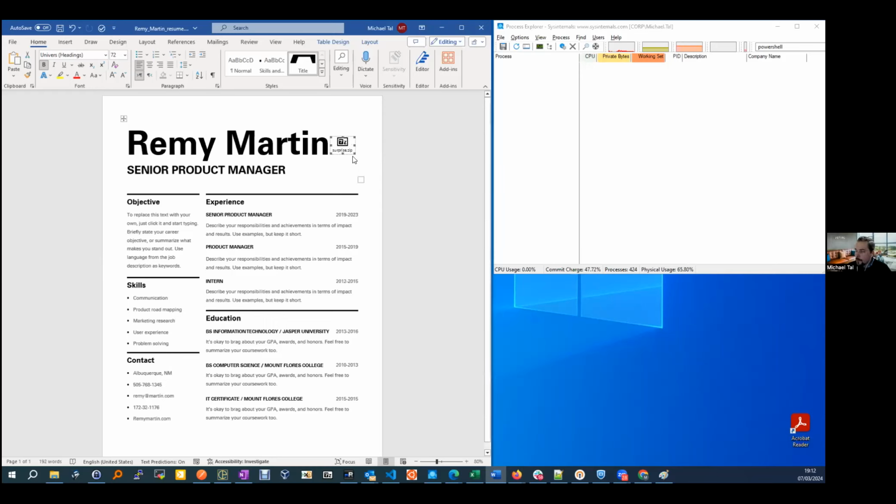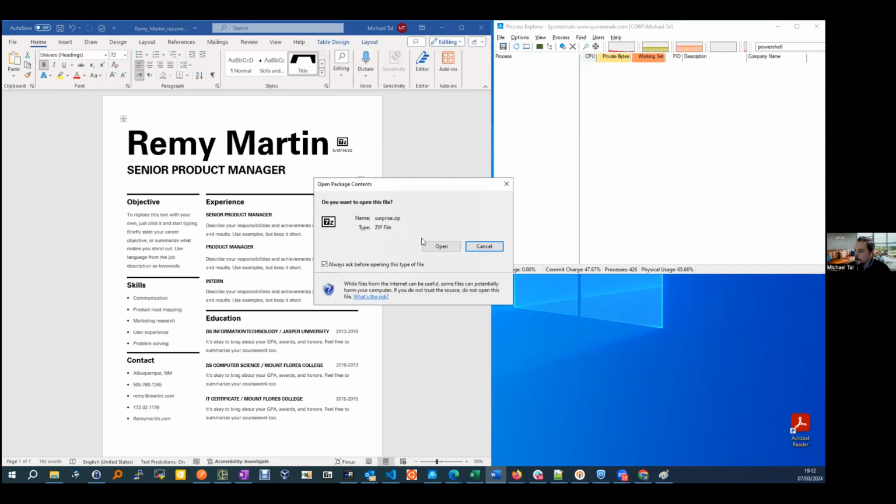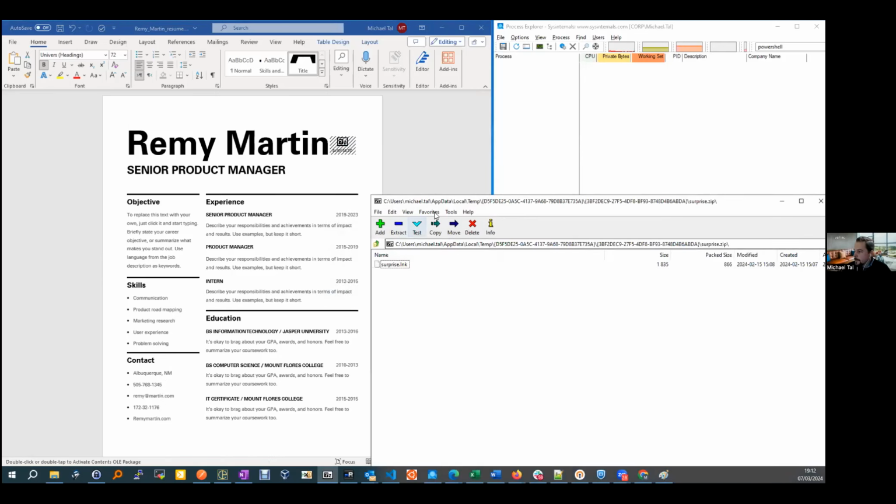Of course, before we move that file through Votiro, let me show you what happens if I'm a user who's not protected with Votiro. If I double click that .zip file, you can see that it holds a shortcut link, and that file can call another process or execute a process on my machine.